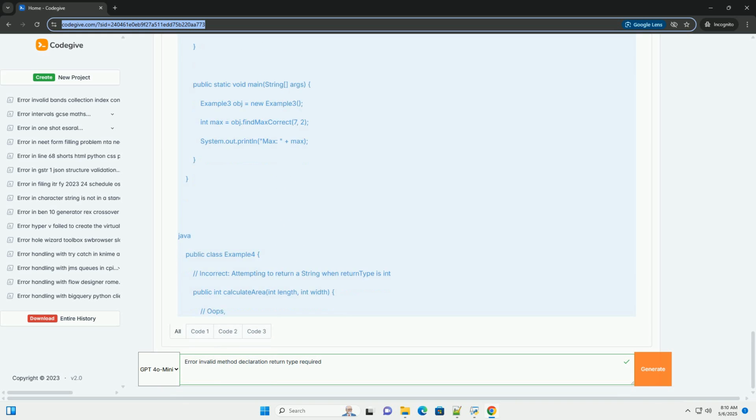By understanding the structure of method declarations, the importance of return type, and the common scenarios where the error, invalid method declaration, return type required, occurs, you can quickly identify and fix this issue in your Java code. Remember to read the compiler error messages carefully, double-check your method declarations, and ensure that you're returning the correct data type.